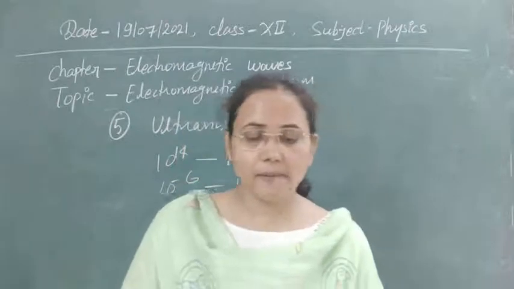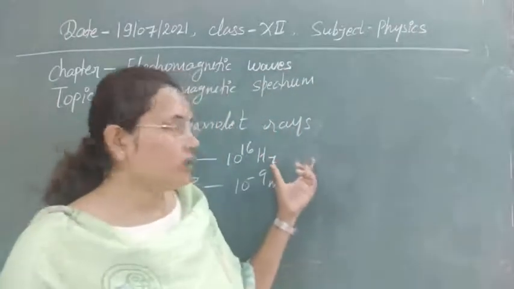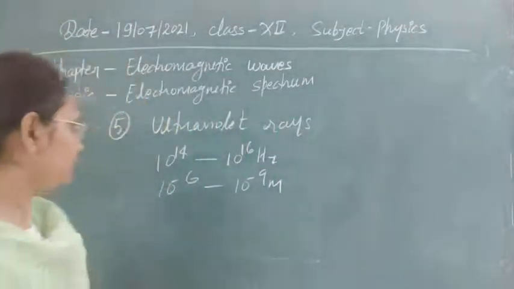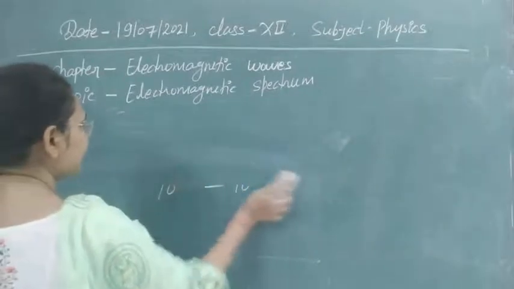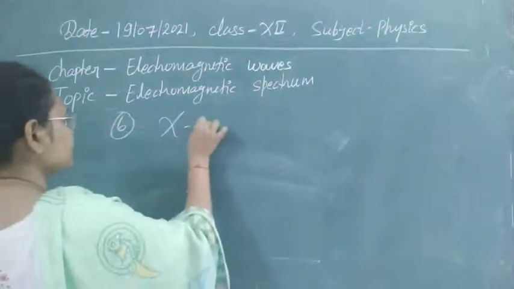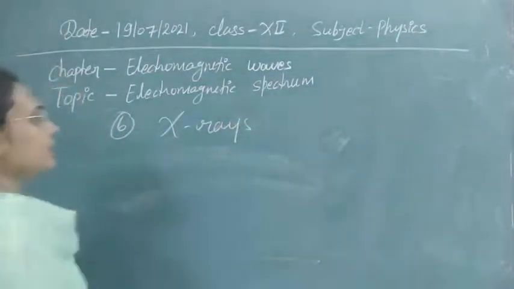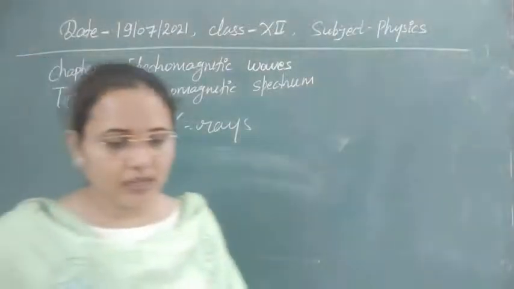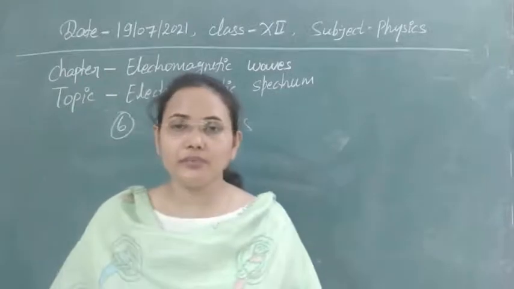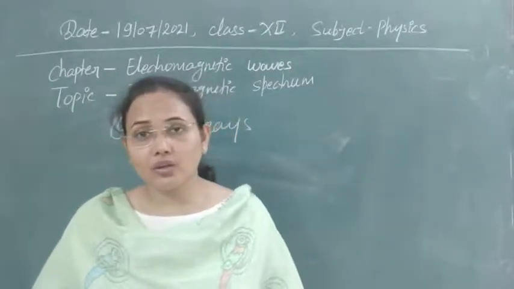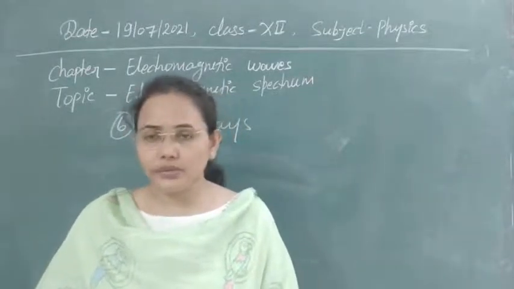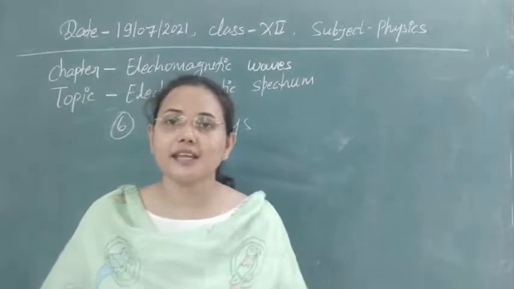Next is here. After the discussion on ultraviolet radiation, the next wave we have is X-rays. So let's now see about X-rays and their uses. X-rays were discovered by Roentgen, and some of you already know that he got the Nobel Prize for this discovery, because we are using X-rays at a wide scale in our daily life.